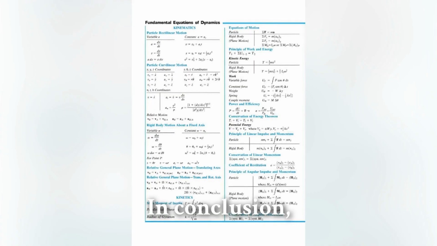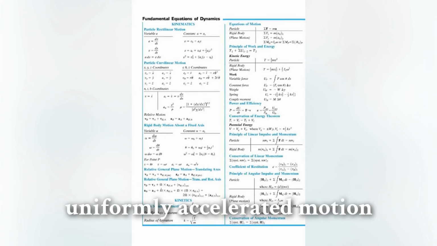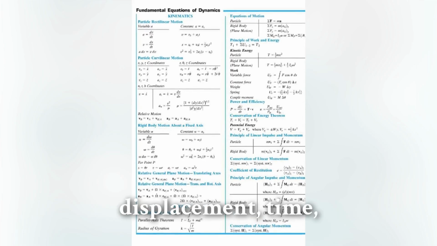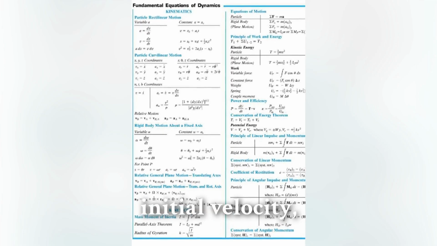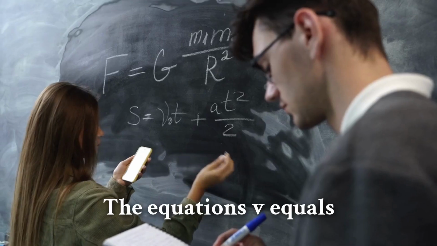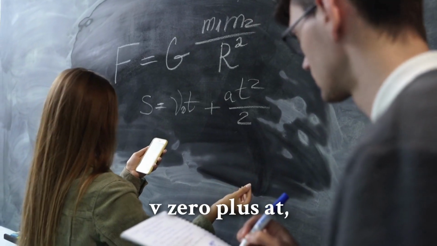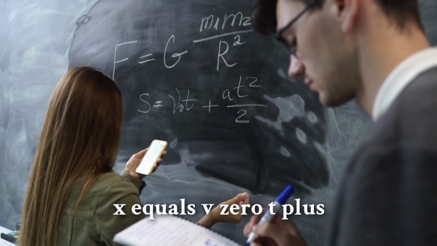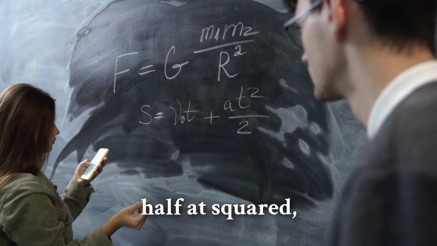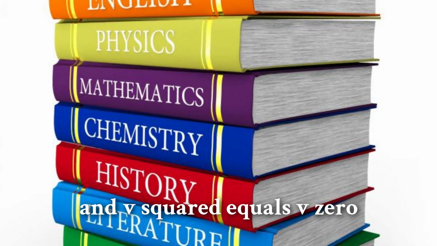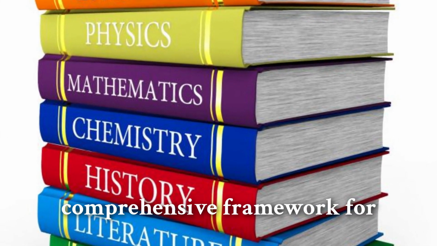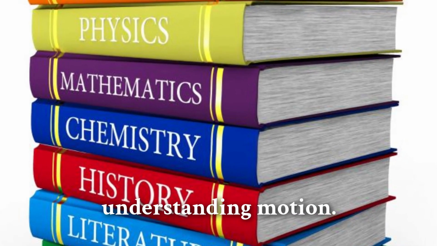In conclusion, uniformly accelerated motion encompasses a set of fundamental equations that relate displacement, time, initial velocity, final velocity, and acceleration. The equations v equals v0 plus at, x equals v0 t plus half at squared, and v squared equals v0 squared plus 2ax provide a comprehensive framework for understanding motion.